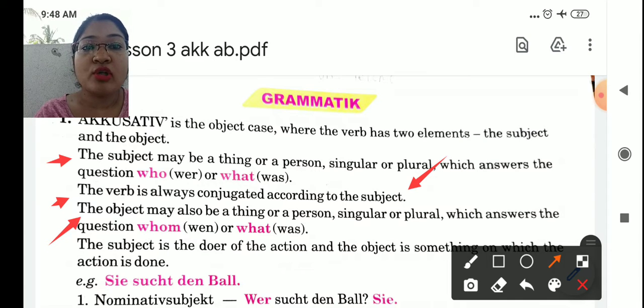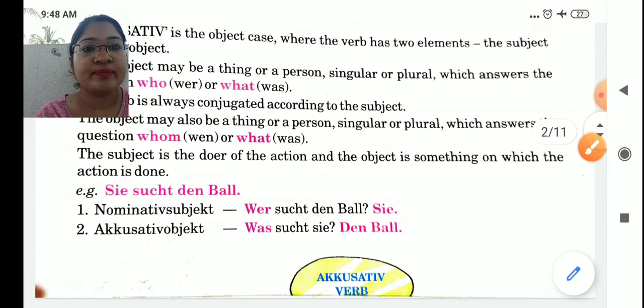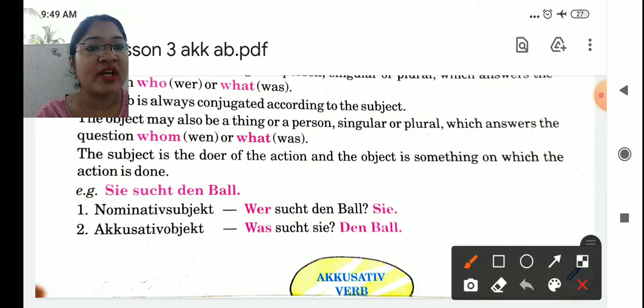The object may also be a thing or a person, singular or plural, which answers the question wen, means whom, or was, means what. The subject is the doer of the action, who is doing the action, and the object is something on which the action is done.